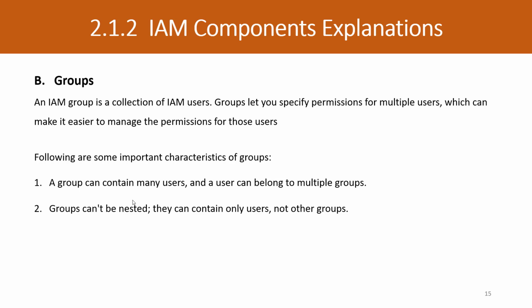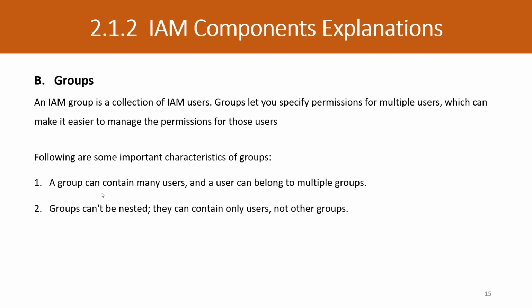What are the characteristics of a group? A group can contain many users, and a user can belong to multiple groups. Suppose in a group we can have as many users as we want, and a user can be a part of multiple groups.